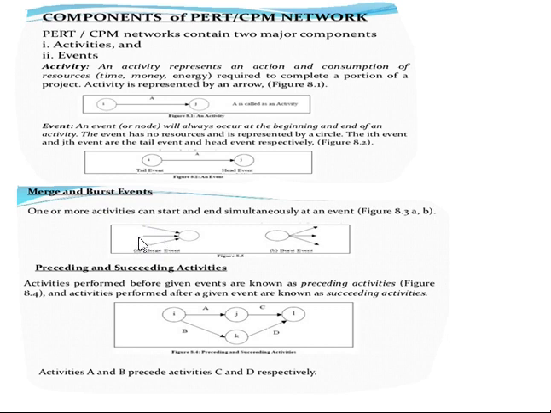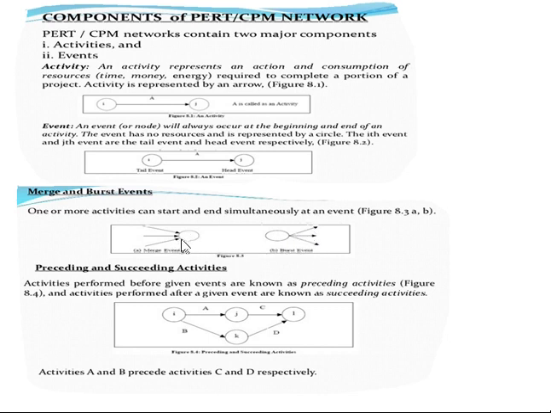What is meant by a merge or burst event? If two or more activities are coming into a certain node, that is called a merge. A burst means that from a particular node or event, more than one activity emerges outward. That is called a burst.